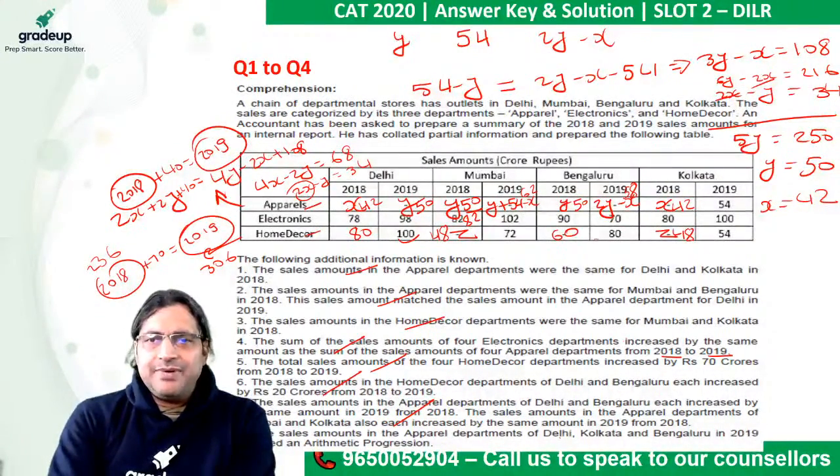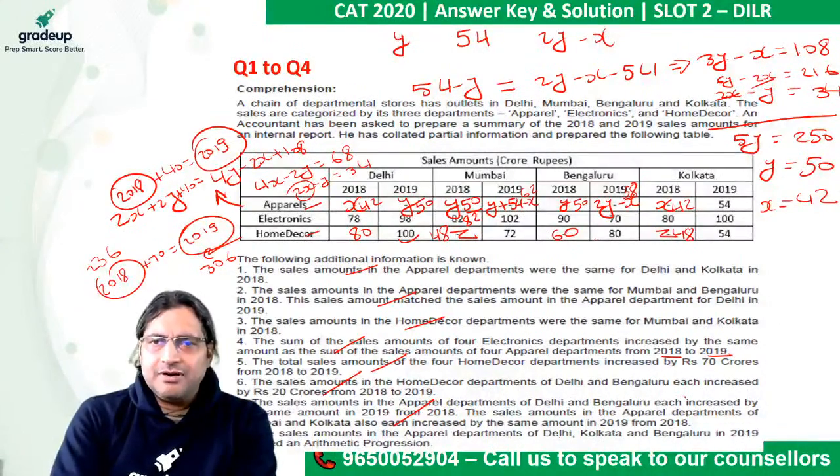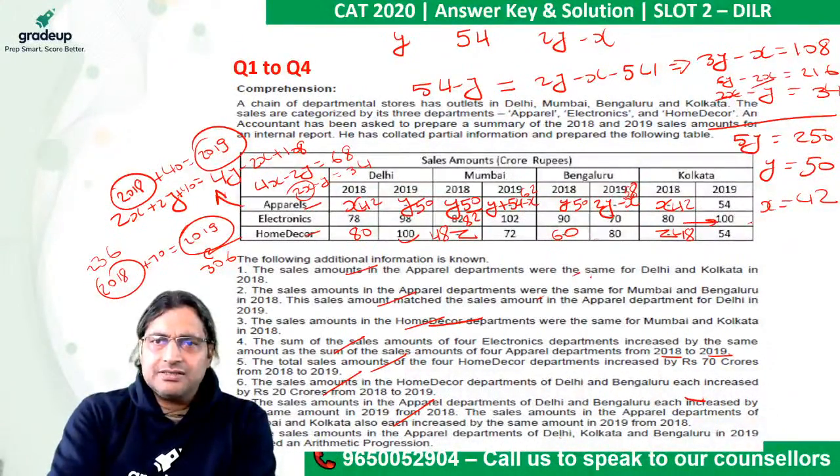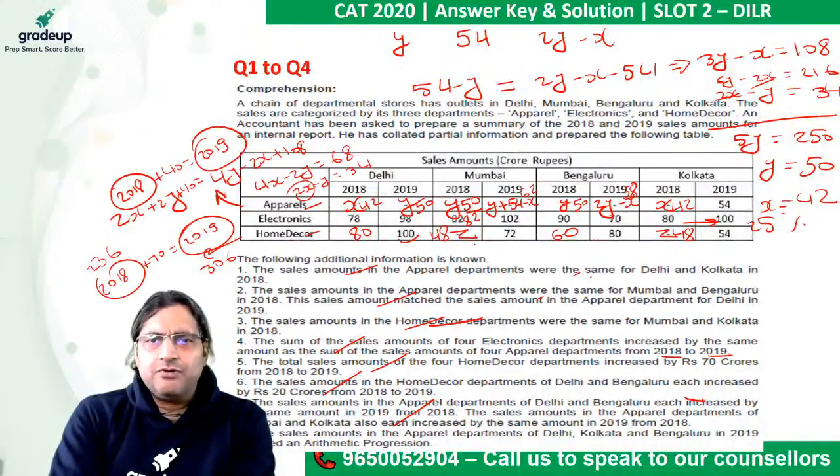So if 80 became 100 here, this is 25%. Let's look for more. 80 again became 100, 48 became 72. Wow, 48 plus 24 is 72. So there is a 50% increase.